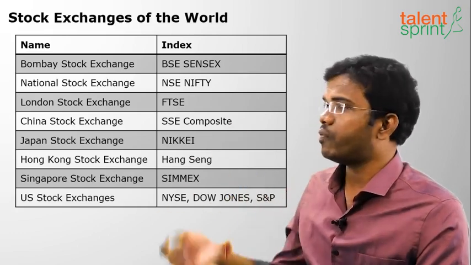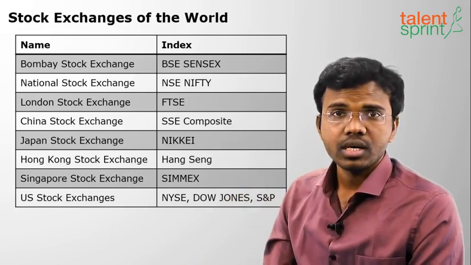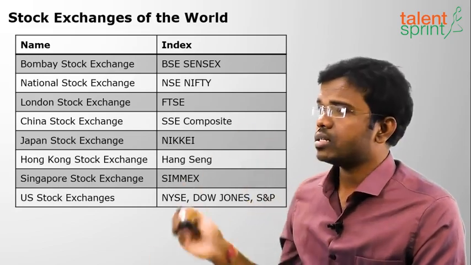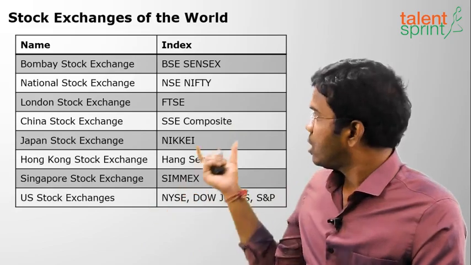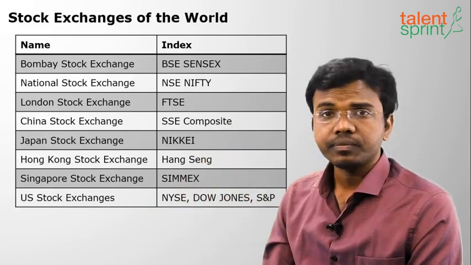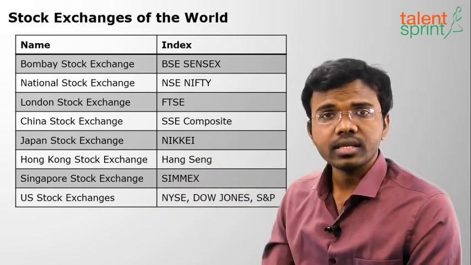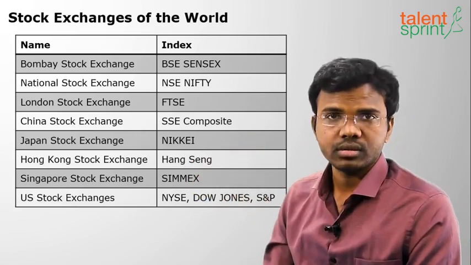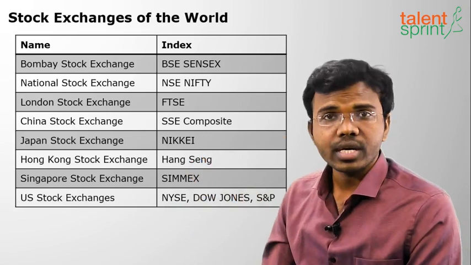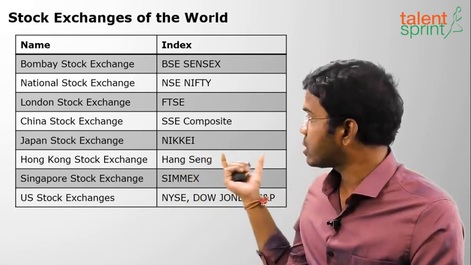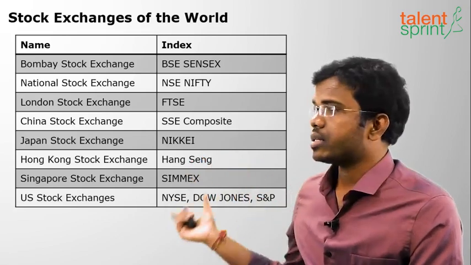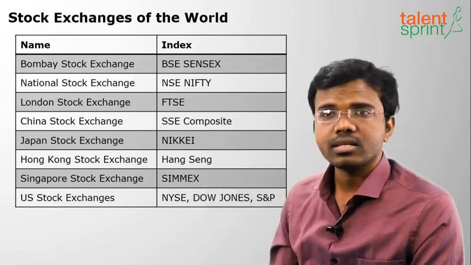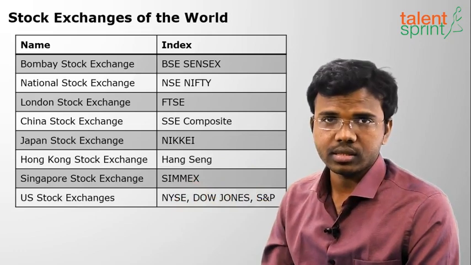Clear with the next is London Stock Exchange. It has an index called FTSE, Financial Times Stock Exchange. The name of the index is FTSE. Next is China Stock Exchange, SSE Composite, Shanghai Stock Exchange Composite. Clear with this? Next is Japan Stock Exchange. It has an index called Nikkei. Next is Hong Kong Stock Exchange, Hang Seng is the index. Next is Singapore Stock Exchange.